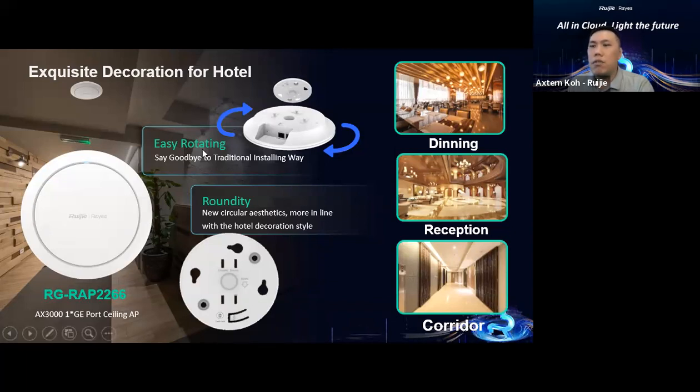This is another one of our models, the RAP2266. This AP can already be sold in the Malaysia market, Singapore market, and Nepal market. You can place the order already for this model, the 2266.